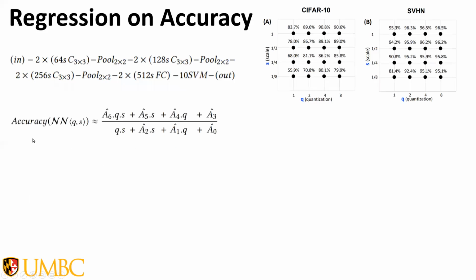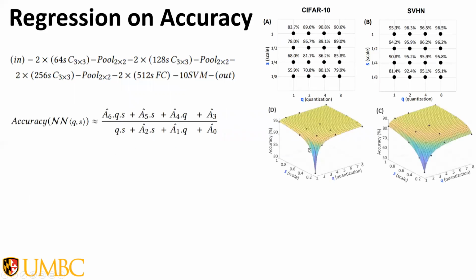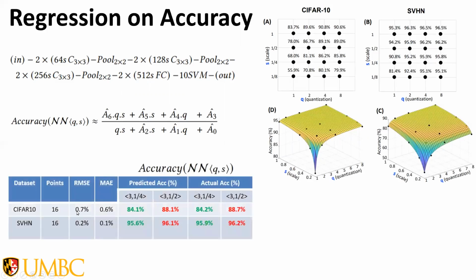We adopted a rational polynomial and used a least square error method to fit this function to our 16-point experiments. These are how the fitting surfaces look like. For the CIFAR10, the root mean square error is only 0.7%, which indicates a good fit. Now let's test a new pair of Q and S equal to 3 and 1/4 respectively. For CIFAR10, the model predicts 84.1%, while the actual accuracy is 84.2%.